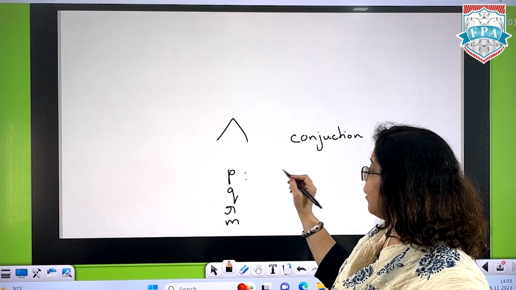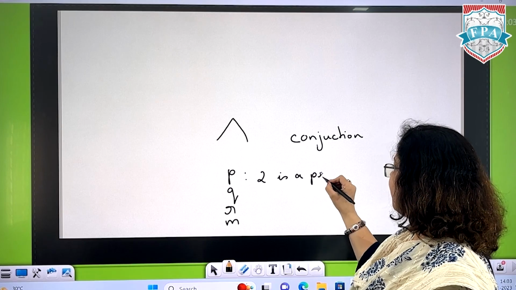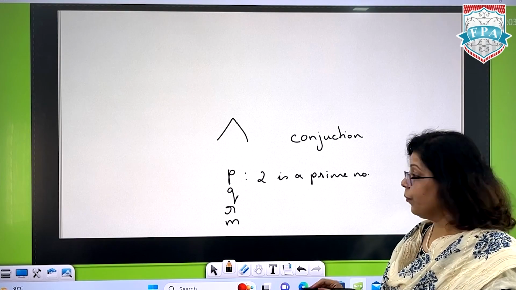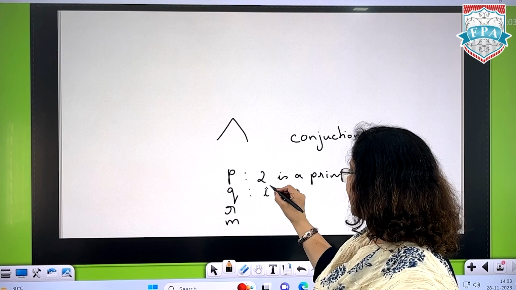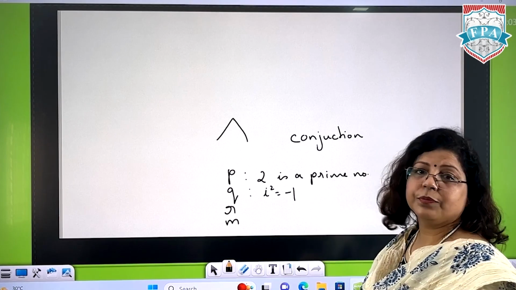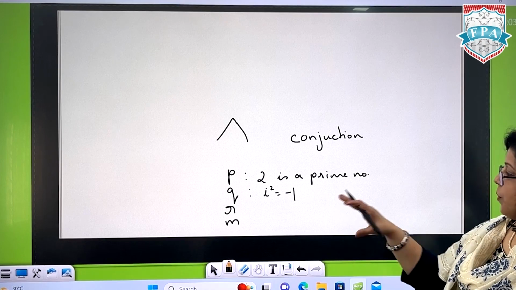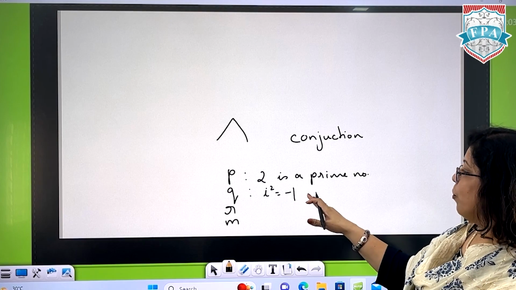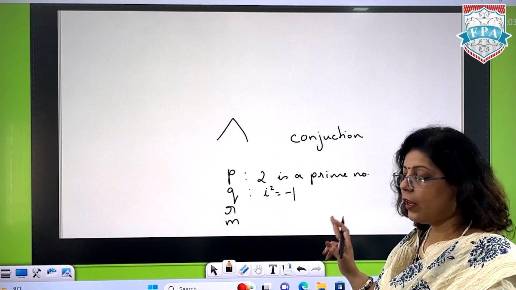Now P can be: 2 is a prime number. This is your first statement. Q can be: i square is equal to -1. दोनों स्टेटमेंट की ट्रूथ वैल्यू हमें पता है. 2 is a prime number is correct, true है उसकी truth value. i square is equal to -1 is also having the truth value of true.